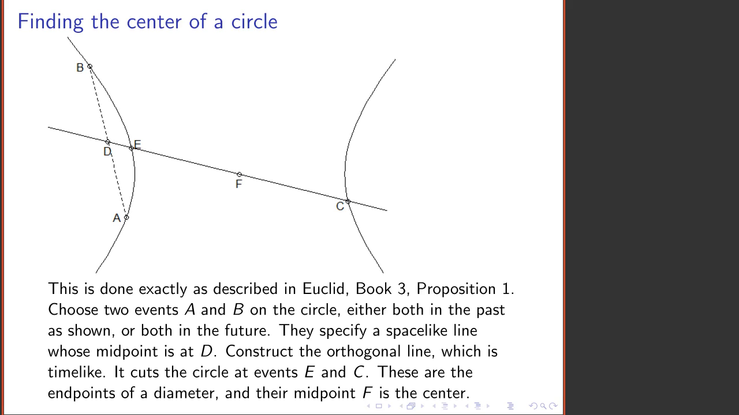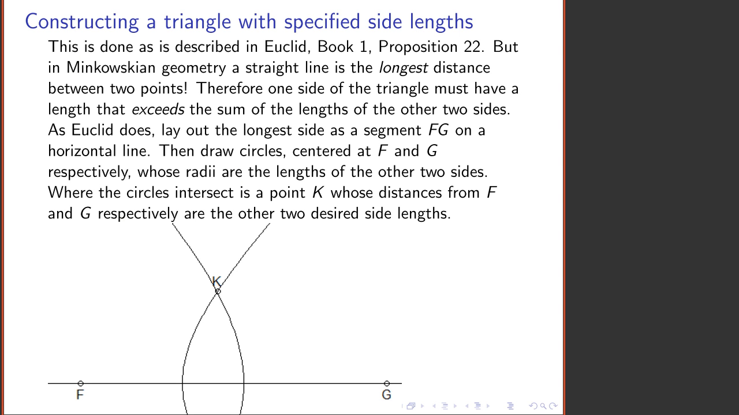It will reach the circle again at point C, and Euclid says once we have these 2 points of intersection with the diameter of the circle, the midpoint of that segment is the center of the circle. So Euclid's construction works exactly the same way in Minkowski geometry as in Euclidean geometry.